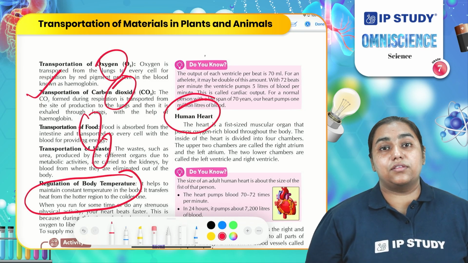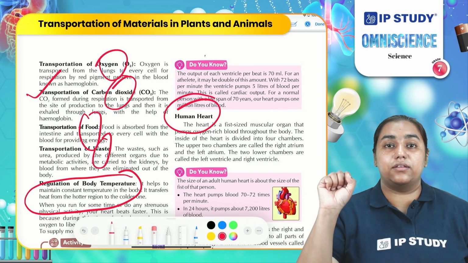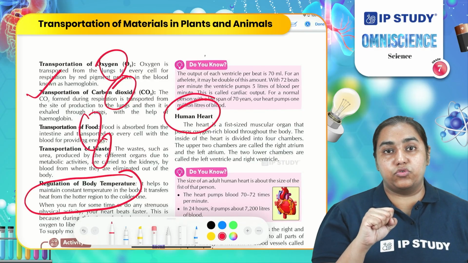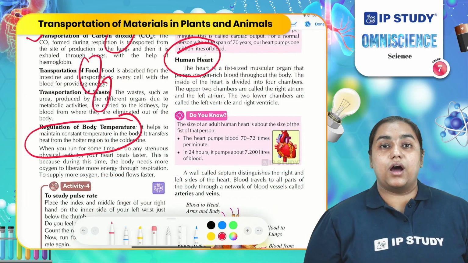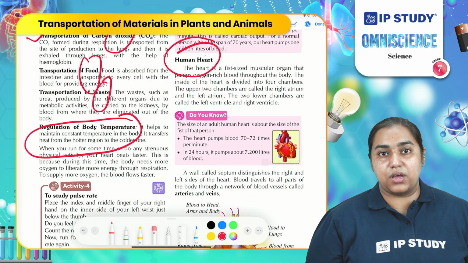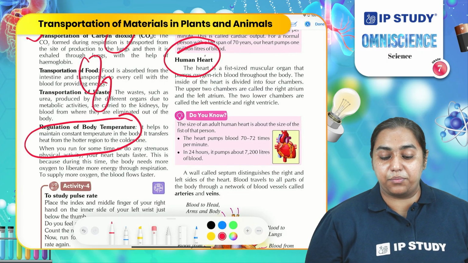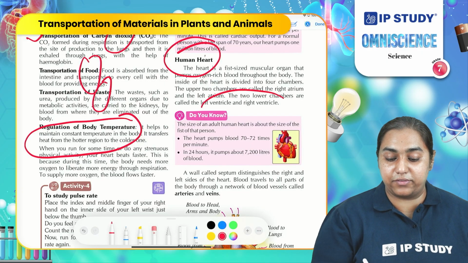So, what is the size of the heart? The heart is fist sized. It is around 250 to 300 grams. Our heart is divided into 4 chambers. The upper 2 chambers are known as atria and the lower 2 chambers are known as ventricles.